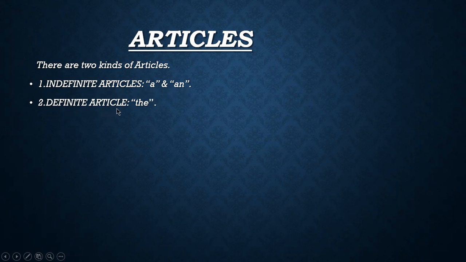The second kind of article is called the definite article, and it is the. There is only one definite article. Total articles are three, but these are under two headings. So you should not be confused that articles are three in number. If anyone is asked about the kinds, there are two kinds of articles.